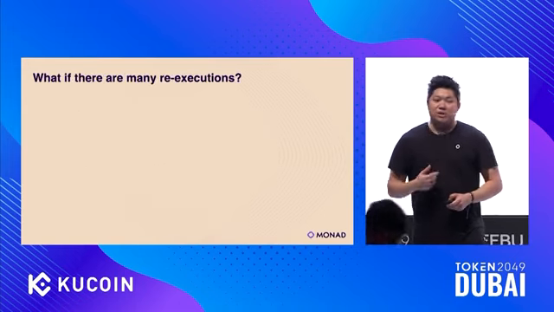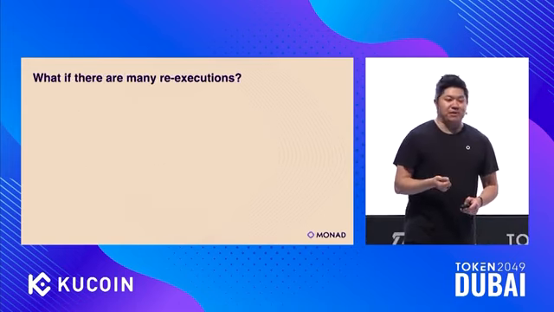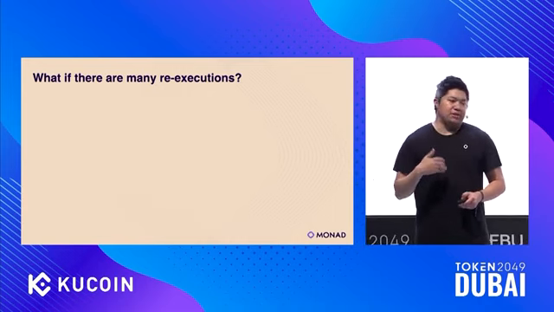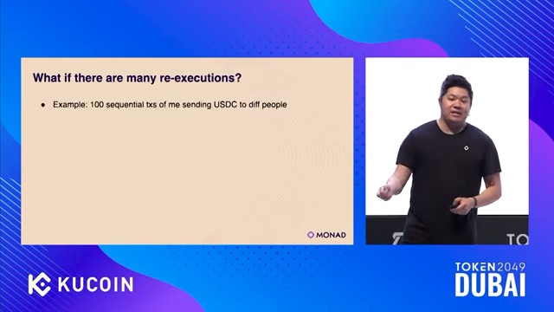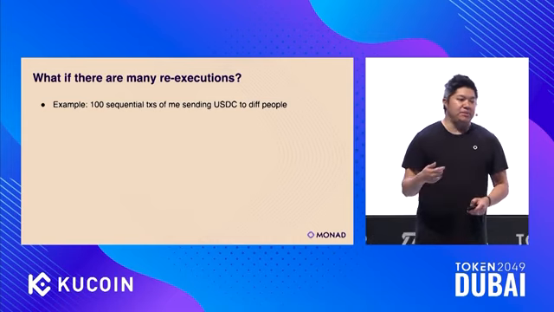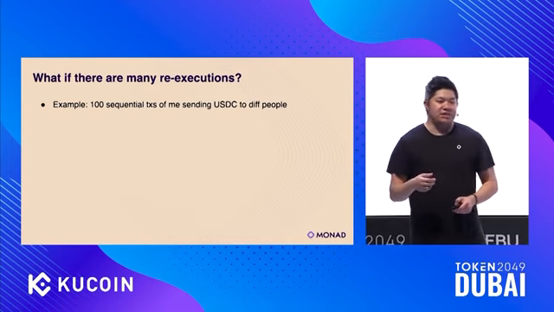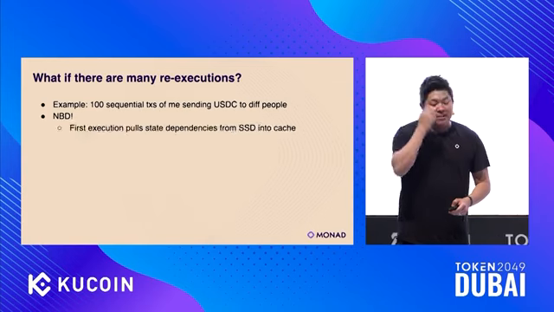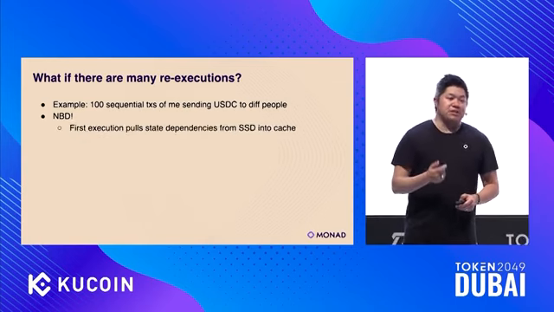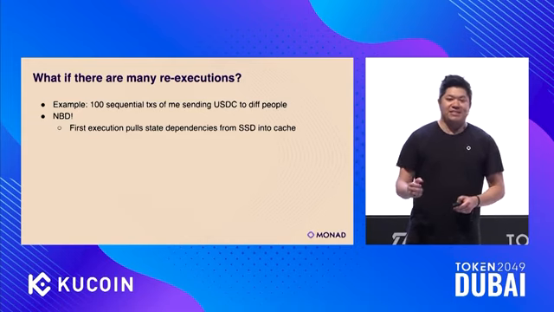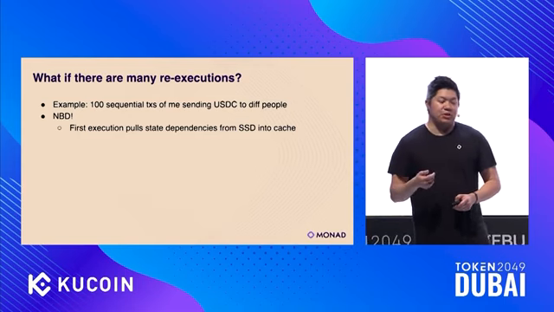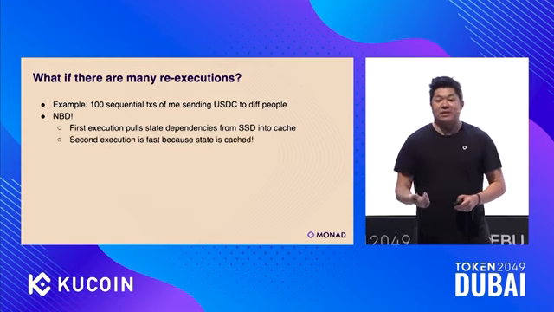All right, so the most common question that we actually get with respect to this algorithm is what happens if there's a whole bunch of transactions that all have serially dependent state. So for example, if I send 100 transactions of me sending USDC to different people, then clearly these are all going to be serially dependent. So we're going to have to re-execute transactions 2 through 100 again. And so it's actually not a big deal. And the reason why this is NBD is because the first execution is pulling those state dependencies from SSD into cache. And then once we do that, all of the other executions are going to be quite cheap. The second execution is fast because the state is cached.